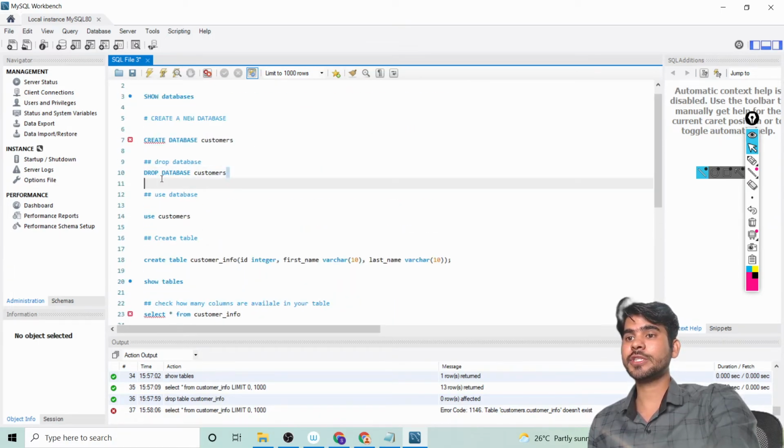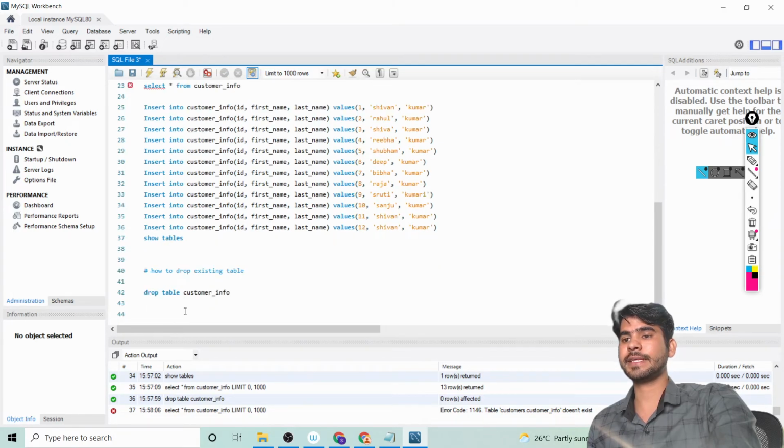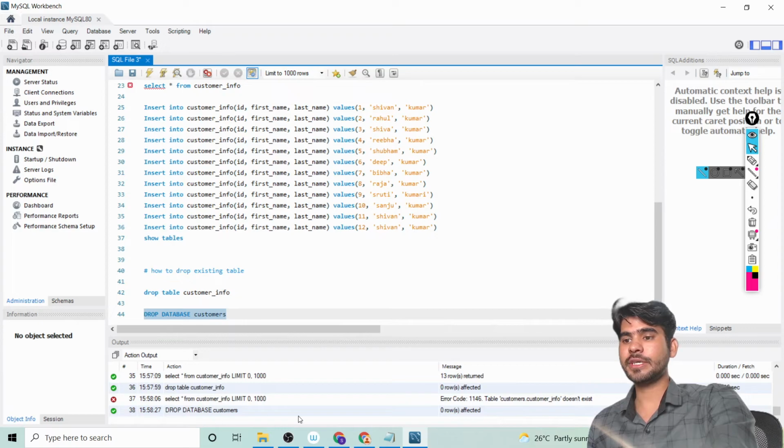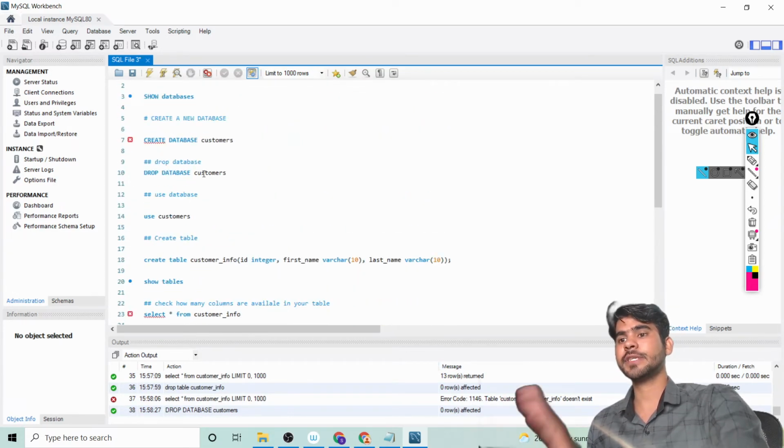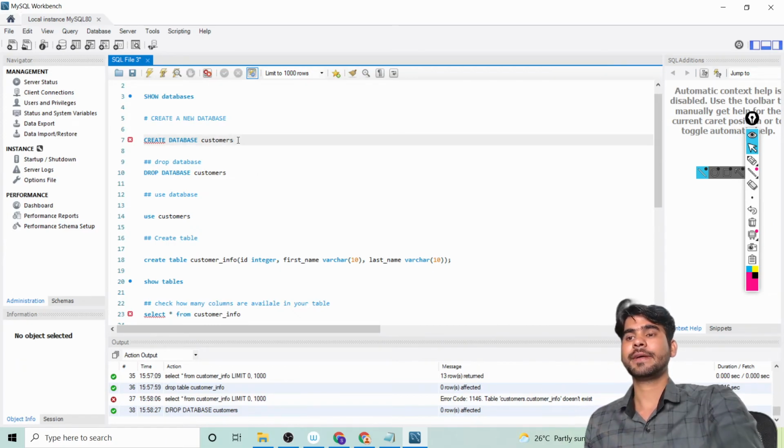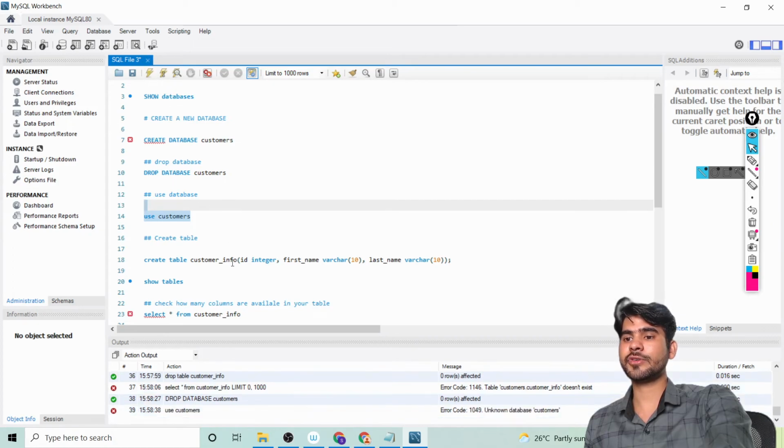Okay, so for this let me copy from here and then I'm writing here drop database customer, run. Here you can see drop database customer is affected, it means it's successfully dropped. Okay, now let's try to use customer and here you can see unknown database, it means this database is not available in our SQL server.